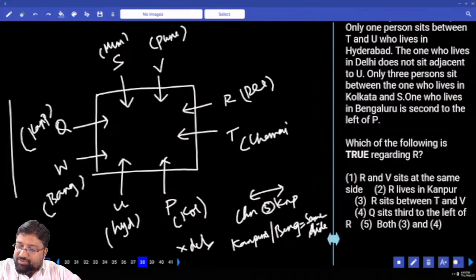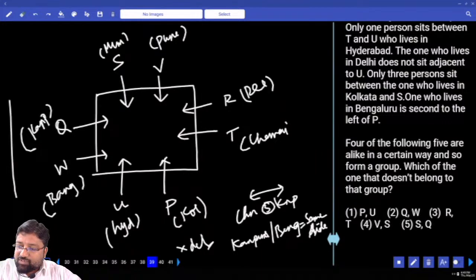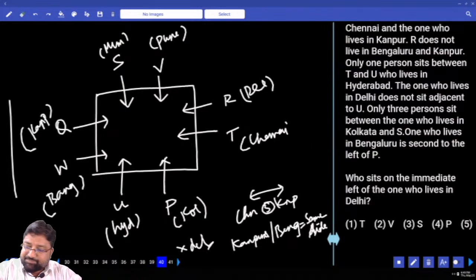Which of the following is true regarding R? R and V are on the same side? No. R lives in Kanpur? No. R sits between T and V? Yes. 4 out of the following 5 are alike. P and U on the same side, Q and W on the same side, R and T on the same side, V and S on the same side, but S and Q are not on the same side.